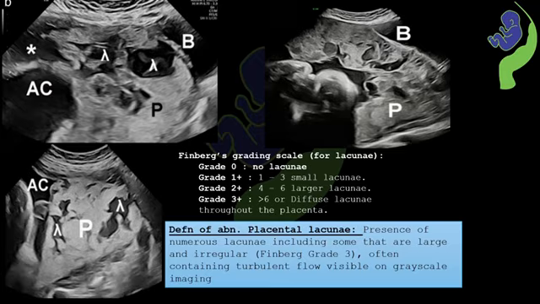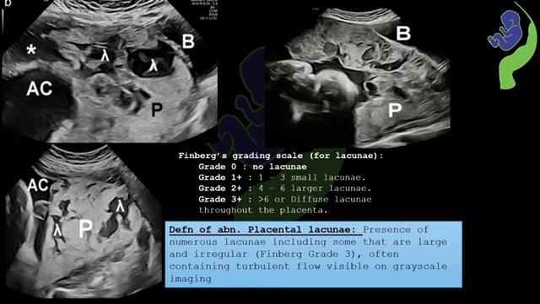In this slide, we can see a classic ultrasound image demonstrating multiple placental lacunae, giving the placenta a very typical moth-eaten appearance or Swiss cheese pattern appearance. The labels help us orient ourselves. AC is amniotic cavity, B corresponds to maternal bladder, and P indicates the placenta. The lambda sign symbolizes the individual lacunae.